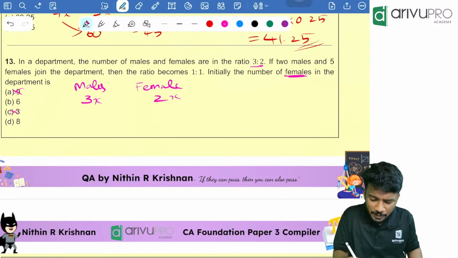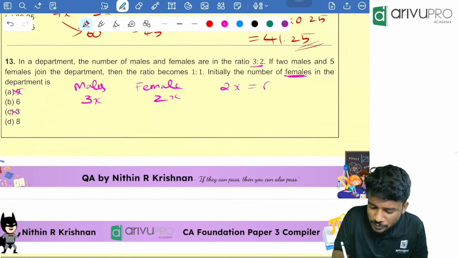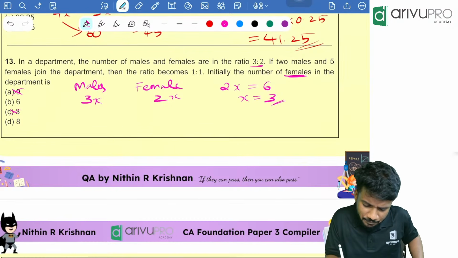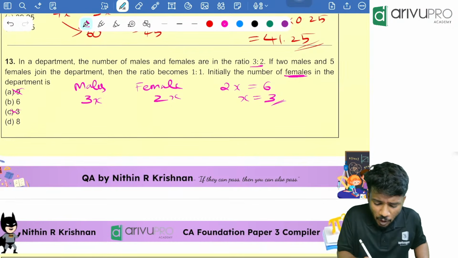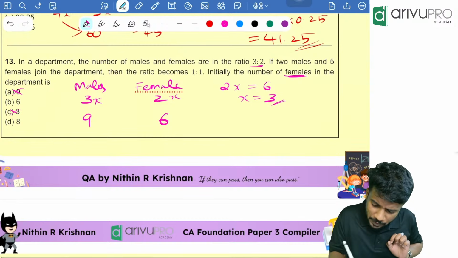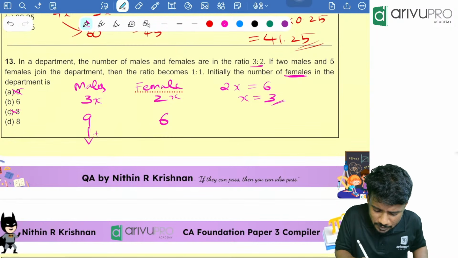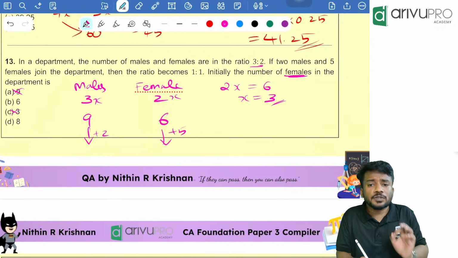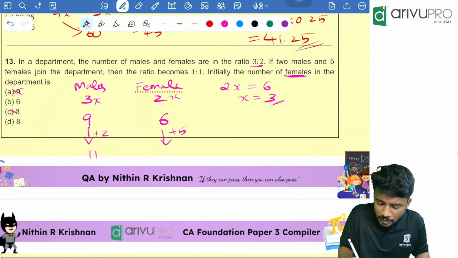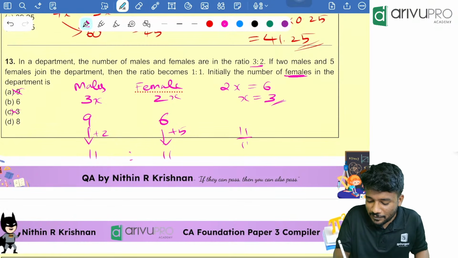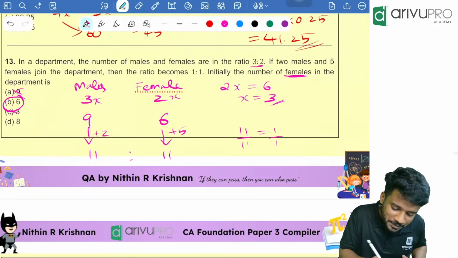Try option B. That means 2x is equal to 6. From that, x is equal to what? 3, a good number, natural number we got. Then we need to see if x is 3, how many males are there? 3 into 3 is how much? 9. How many females are there? We already assumed that is 6. Now people, if 2 males, that means plus 2, and 5 females, that means plus 5, are added to the department, the ratio becomes how much? 1:1. People, 11:11 is how much? 11:11 is nothing but 1 by 1. So option B is the answer.